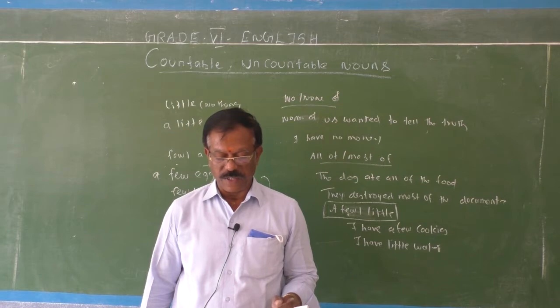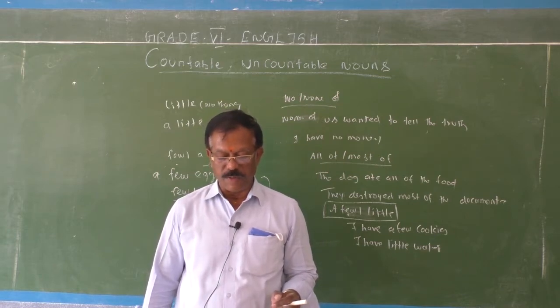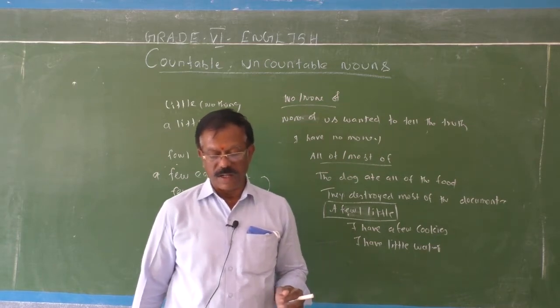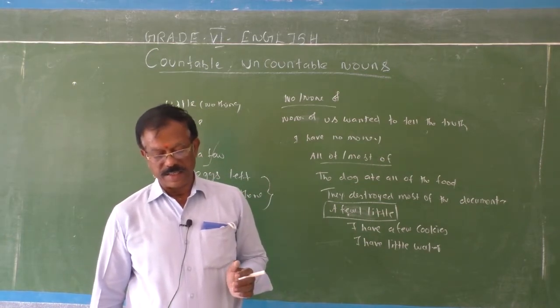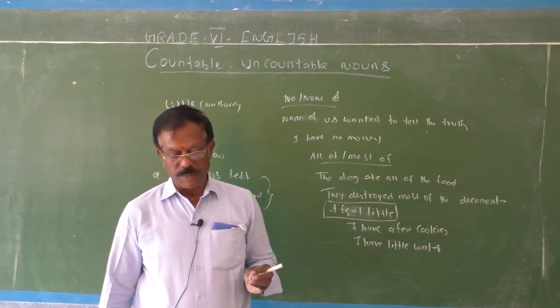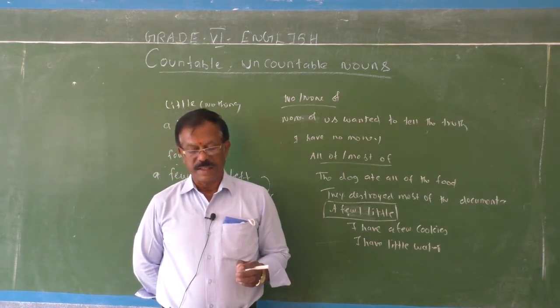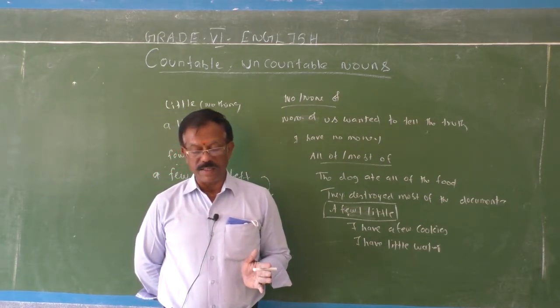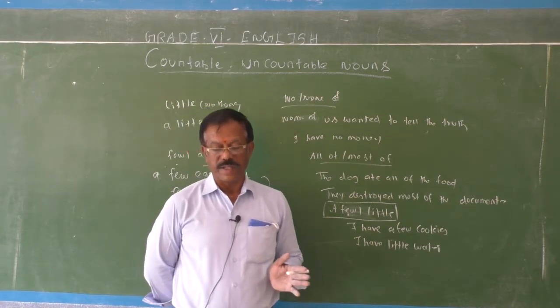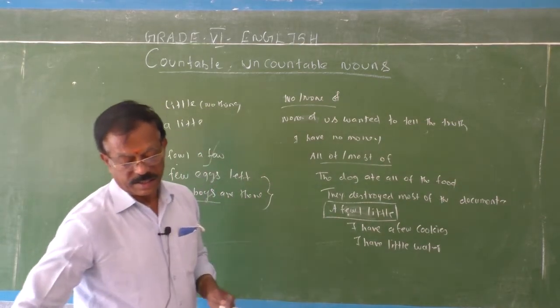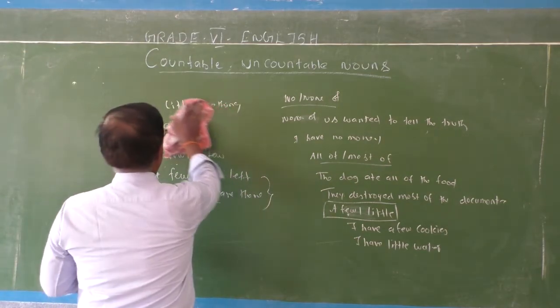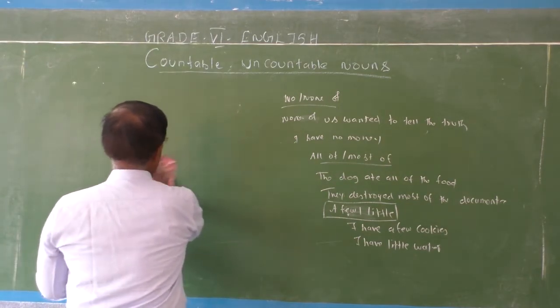What is the difference? There were not many people at the center. So there were not many people at the center means a few. More people came to the concert than expected, and most animals live on land. Okay, I will give you the sentences. There were not many people.